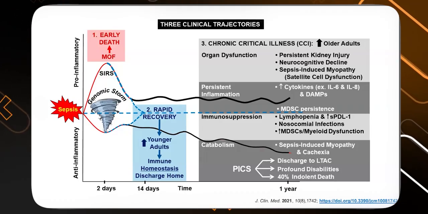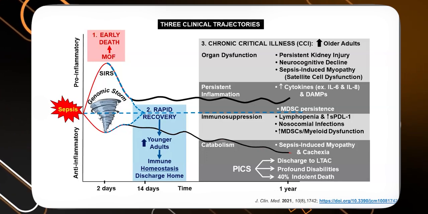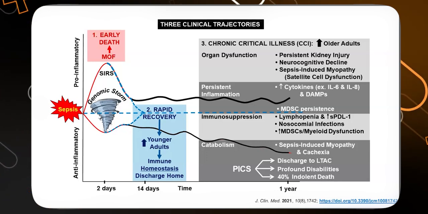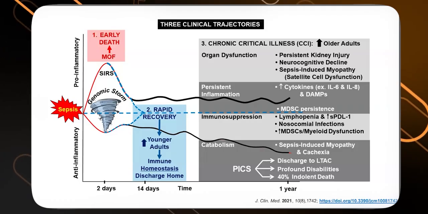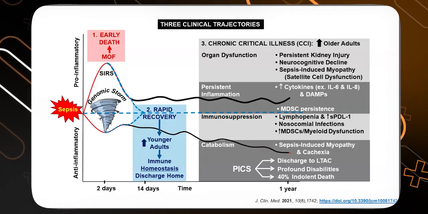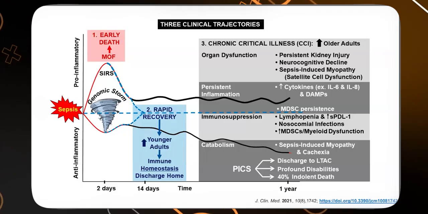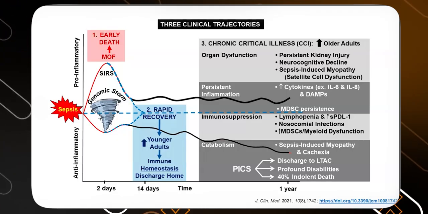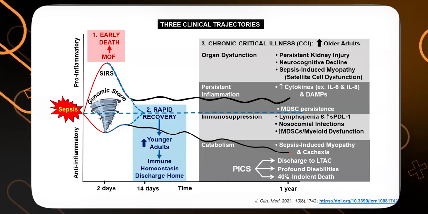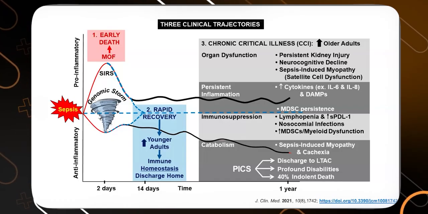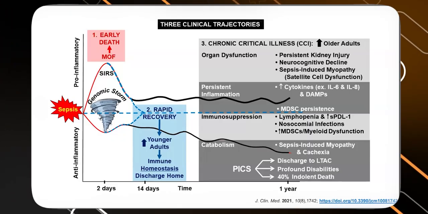There is a sepsis-induced immune suppression that happens in a few patients after the acute hyperimmune phase, who are characterized by lymphopenia and nosocomial infections. And there are a few patients who develop PICS, persistent inflammation and catabolism syndrome, which is one of the leading causes of disability in this kind of patients.